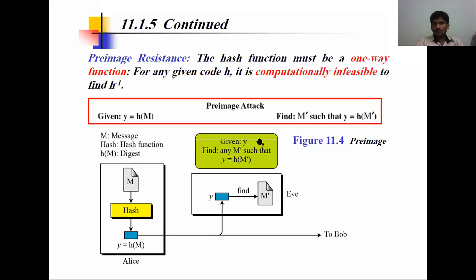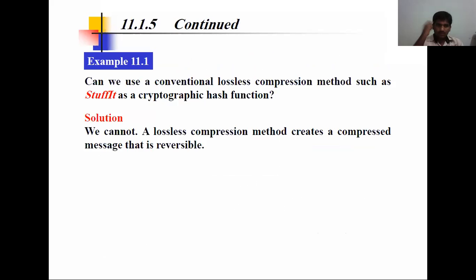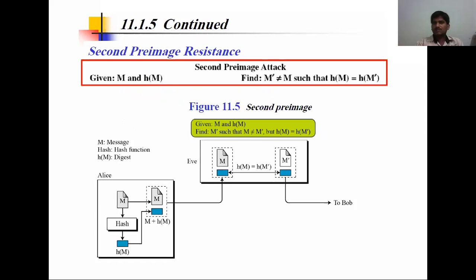First one, preimage resistance. Second, can we use a conventional lossless compression method such as stuffit as a cryptographic hash function? Solution: we cannot use a lossless compression method to create the compressed message. It is irreversible. Is the message reversible? We cannot do it as a reversible process, no. So that is why, if a letter or message is missed, we cannot find it.